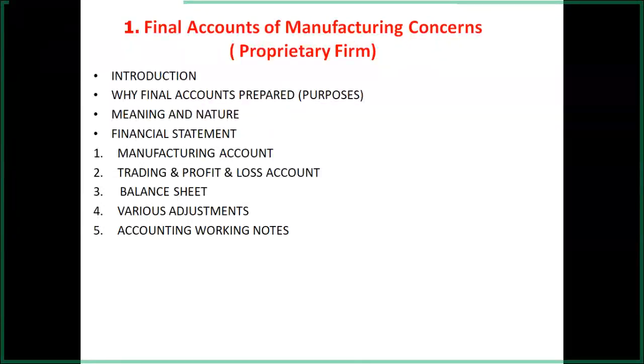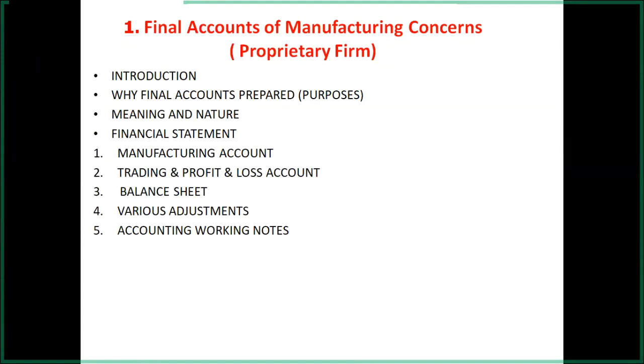In the 11th and 12th standard, you have already recorded all these things to the trading account. But here, the manufacturing account is a separate account, and that's why the wages are to be recorded to the manufacturing account and not to the trading account.